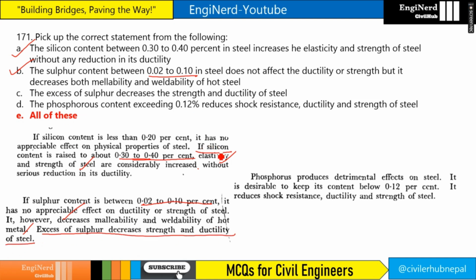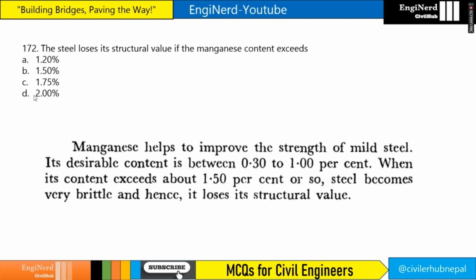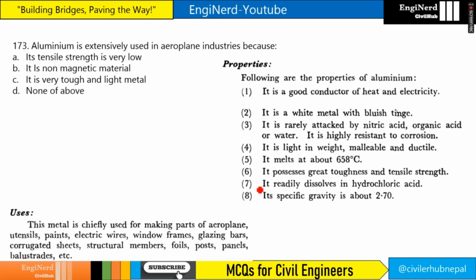The phosphorus content exceeding 0.12% reduces shock resistance, ductility and strength of steel. This is for phosphorus. So our answer will be all of these. The steel loses its structural value if the manganese content exceeds what? 1.50%. So here is the answer.